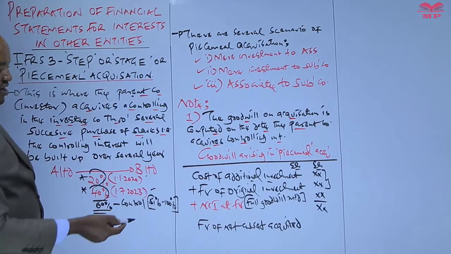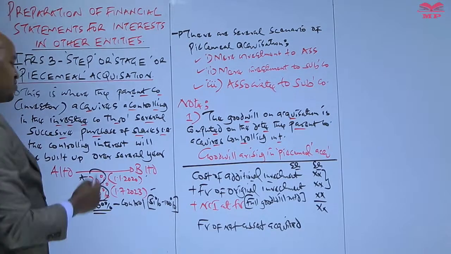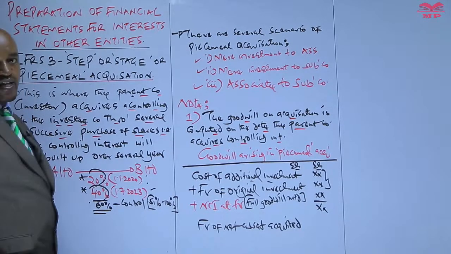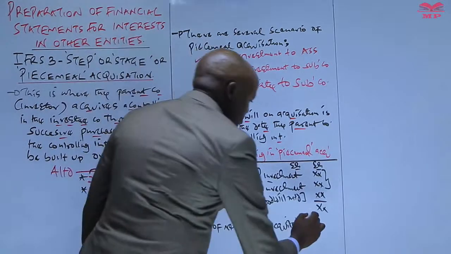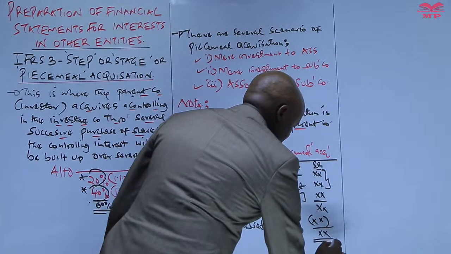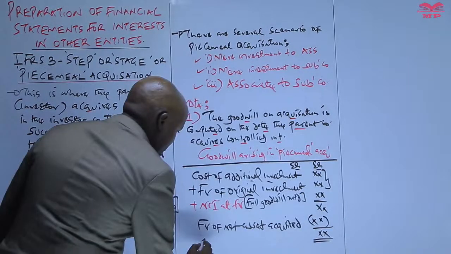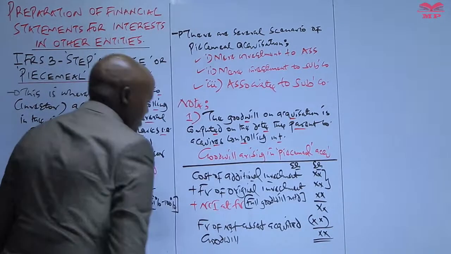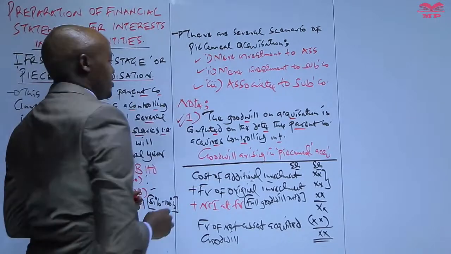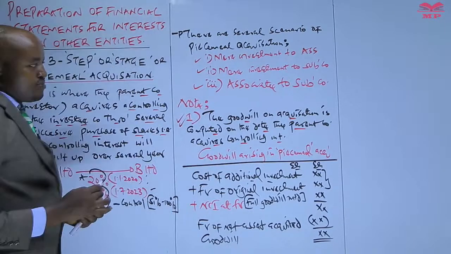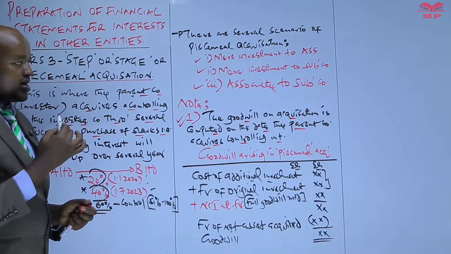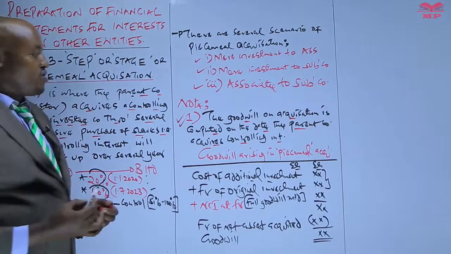If you're using the partial goodwill method, you have now to multiply that with the parent company shareholding in the subsidiary. Like in this case, you multiply that with 60%. So you less that from the figure which we have there, and that's how we compute now the goodwill arising from piecemeal acquisition. So this is one of the points which is very, very important, specifically when doing a question for group accounts, where we have a concept of piecemeal or stage acquisition.